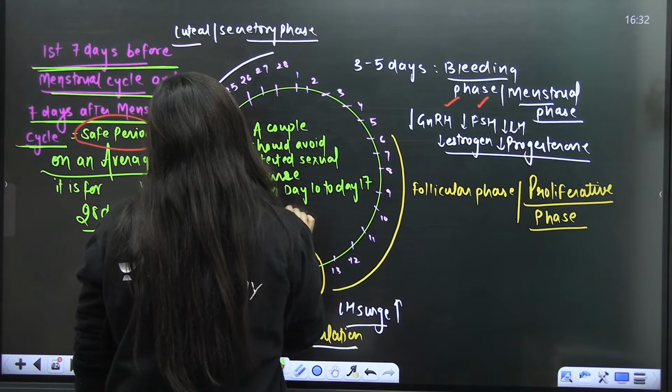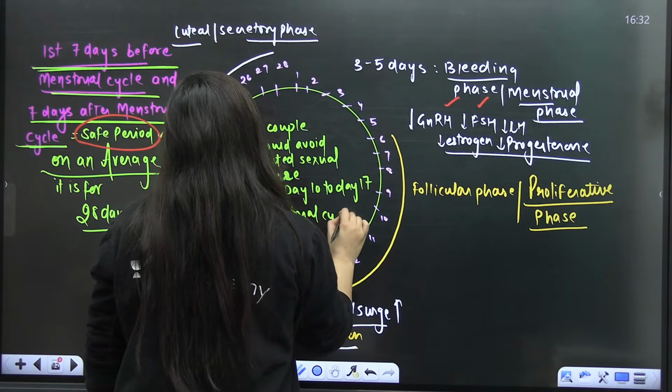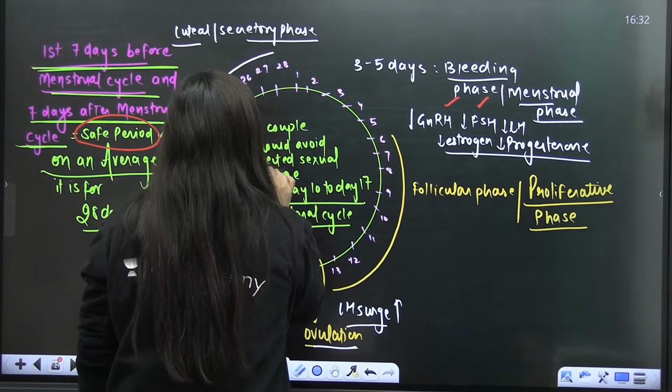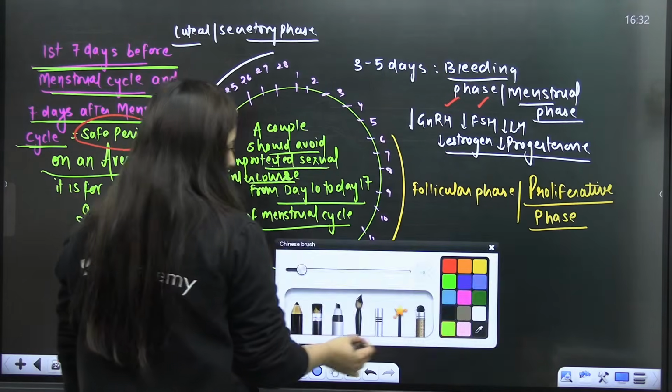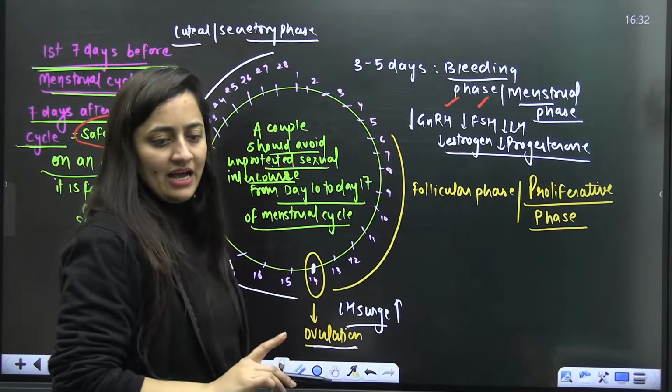Is that clear? They should avoid sexual intercourse in this time period. Is that clear? In this time period.